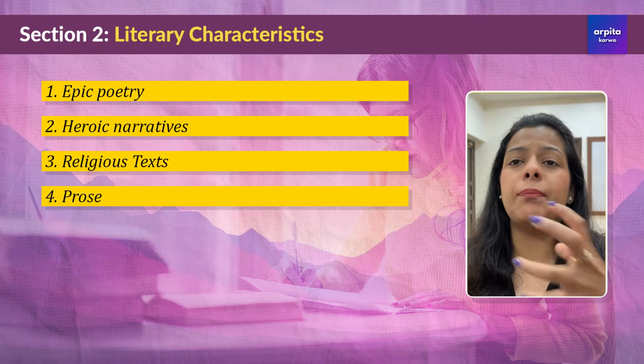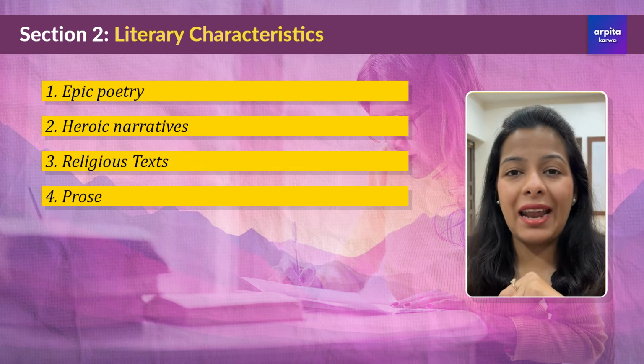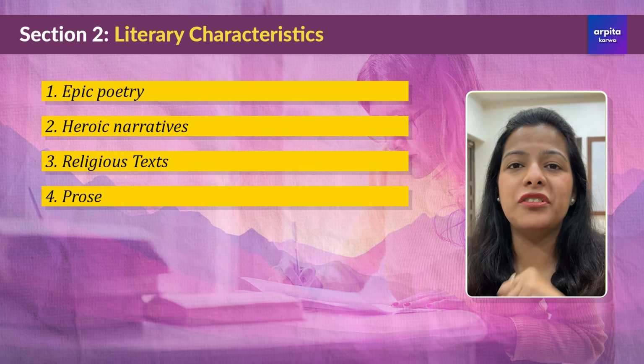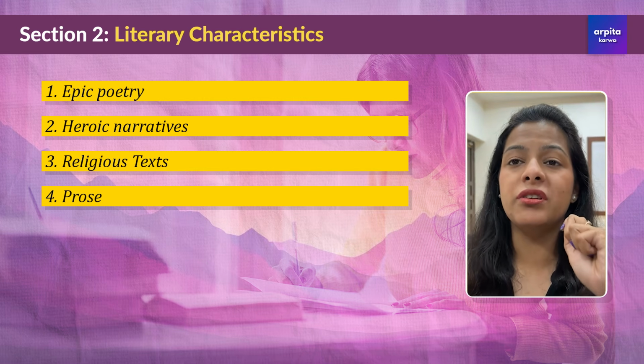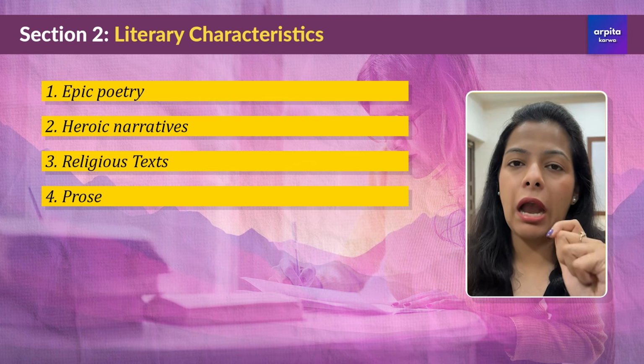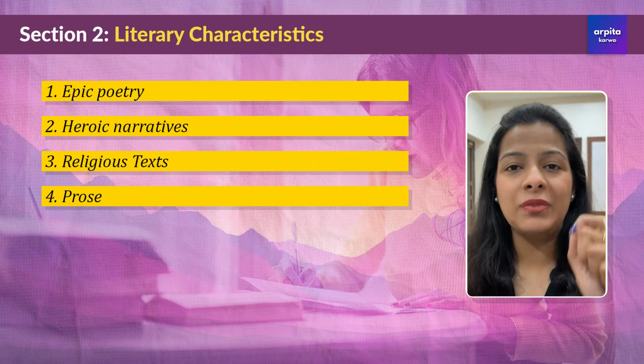So this was something about the literary characteristics of this period. And now let us move on to the next section, where we discuss the most important literary works that are repeatedly asked in the UGC NET exam from this particular age.